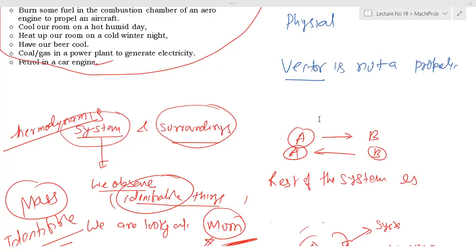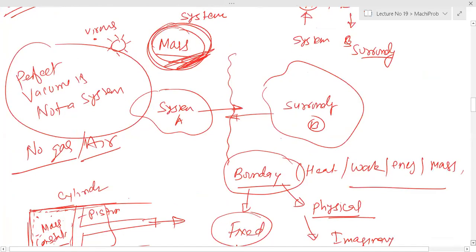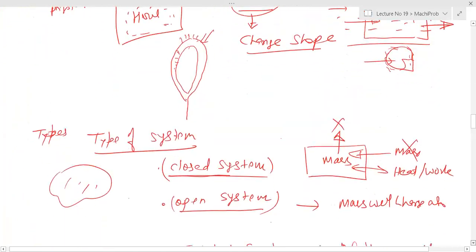What is the example of perfect vacuum? Sun. Our friends already have seen it, right? Now sun radiation passes through perfect vacuum.